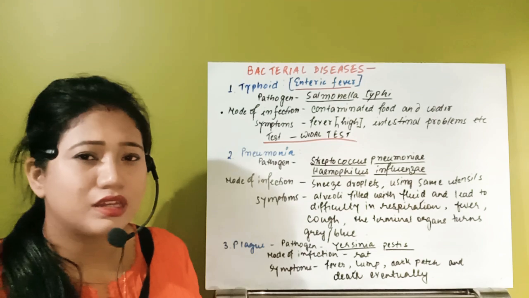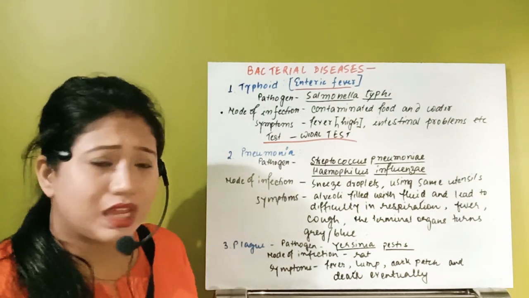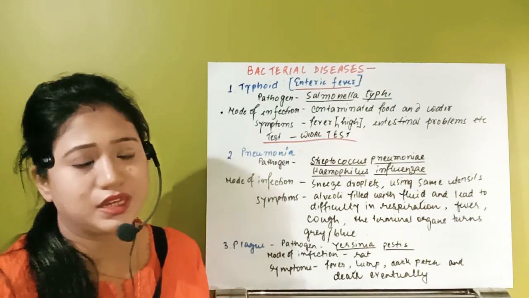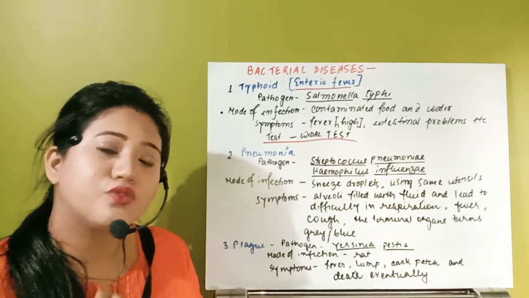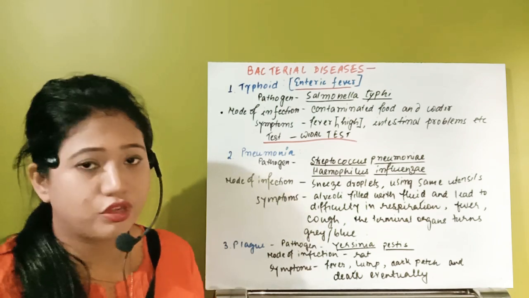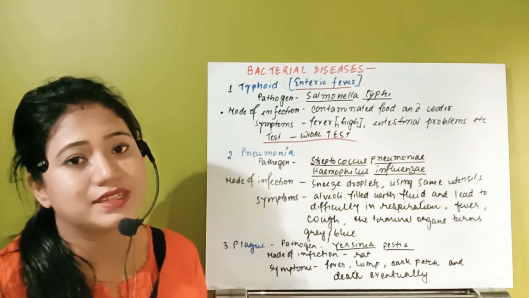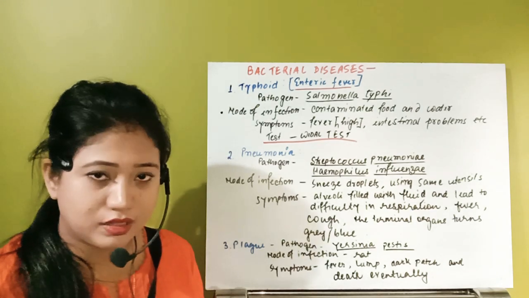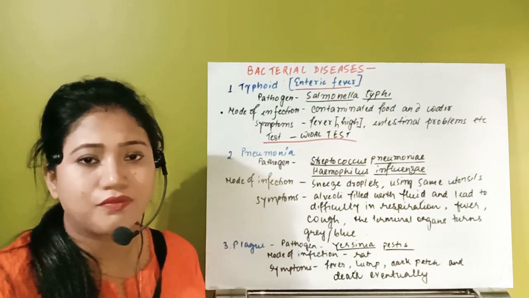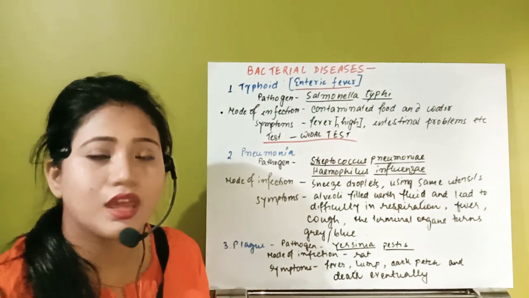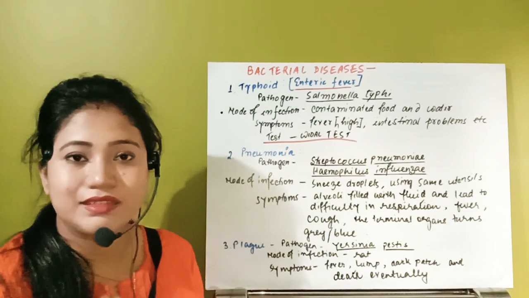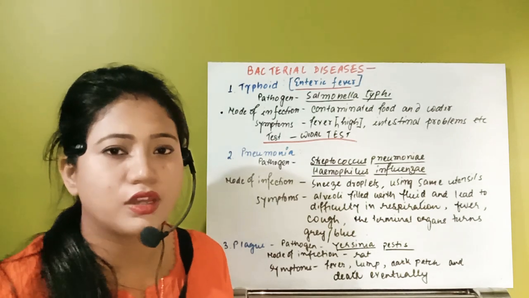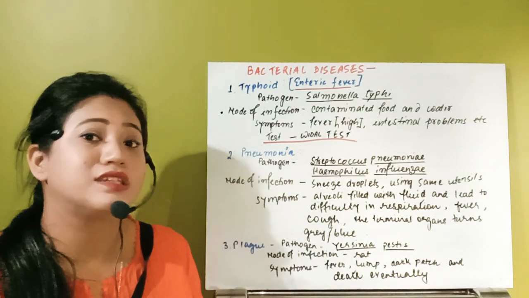But here a very dangerous thing happens. What is the basic symptom? First thing, he will have tremendous pain while respirating. Why? Because whenever he tries to respirate, the gas will enter inside the lung. Already you know that the lung contains the unit that is alveoli. So the alveoli will start to fill with fluid. So whenever the alveoli start to have fluid inside, if that individual tries to breathe, he cannot breathe. The gaseous exchange will not take place. And he will have shortness of breath, and because of that he will not be able to take oxygen as much as he needs.